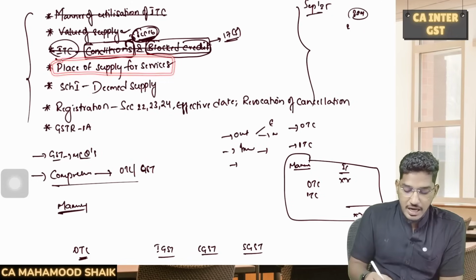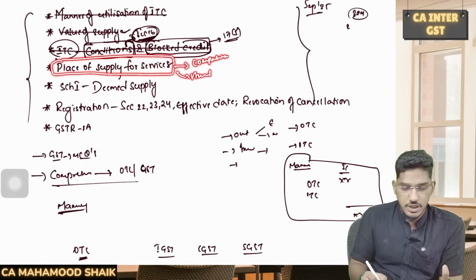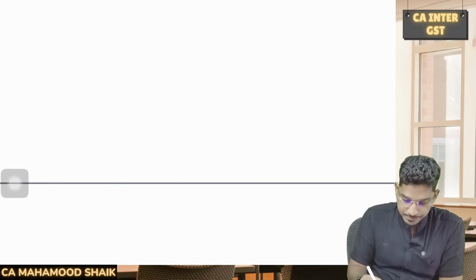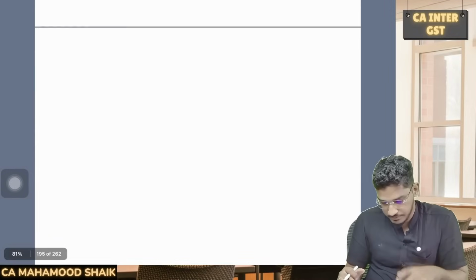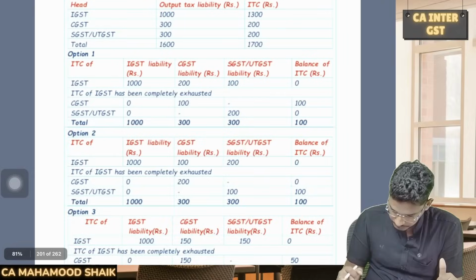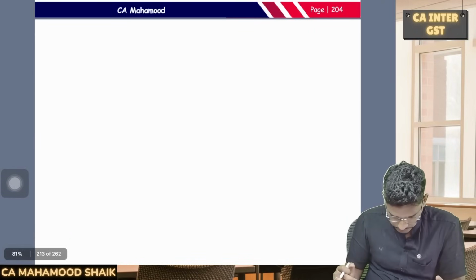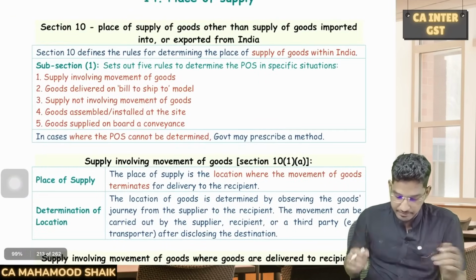Not huge number, but a compulsory question will be there from how to determine the place of supply for services. Either this could be a question which could be linked with a comprehensive question where we are required to calculate our GST liability, or it could be a standalone question which could be tested for 4 marks, 5 marks, 3 marks, something like that. So whatever it is, let us go to the place of supply chapter. Yeah. So place of supply we have here.